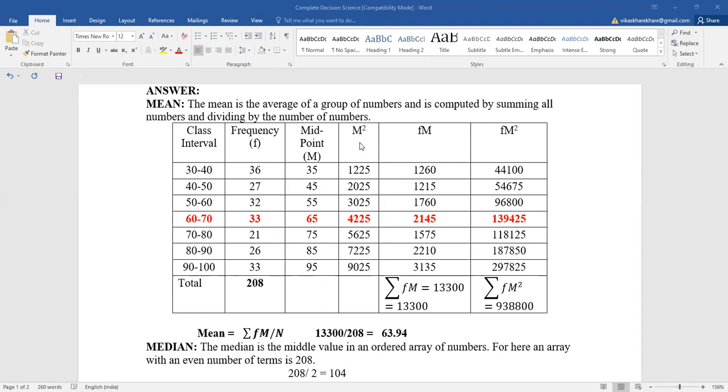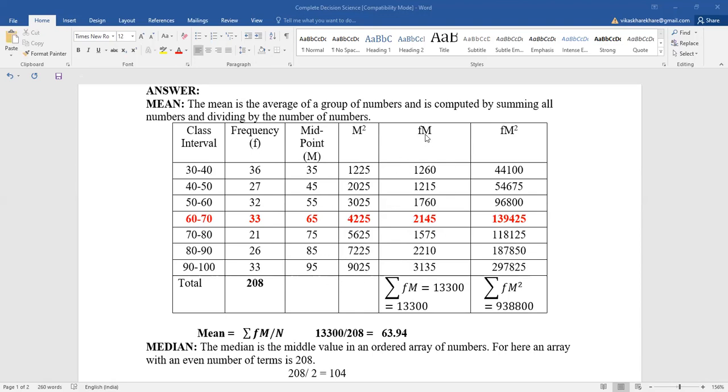Then we calculate the value of M square. What is the meaning of M square? The first is 35 square, then 45 square, then 55 square, 65 square, 75 square, 85 square, and 95 square.